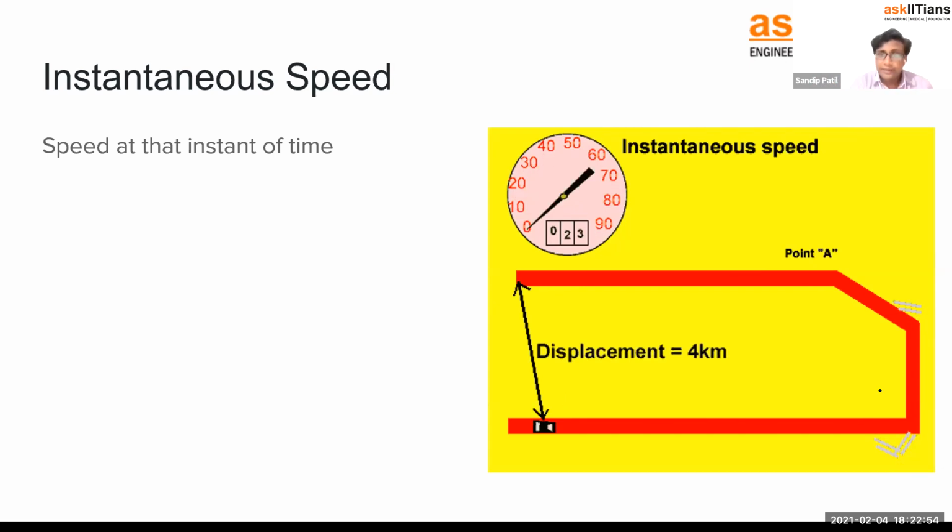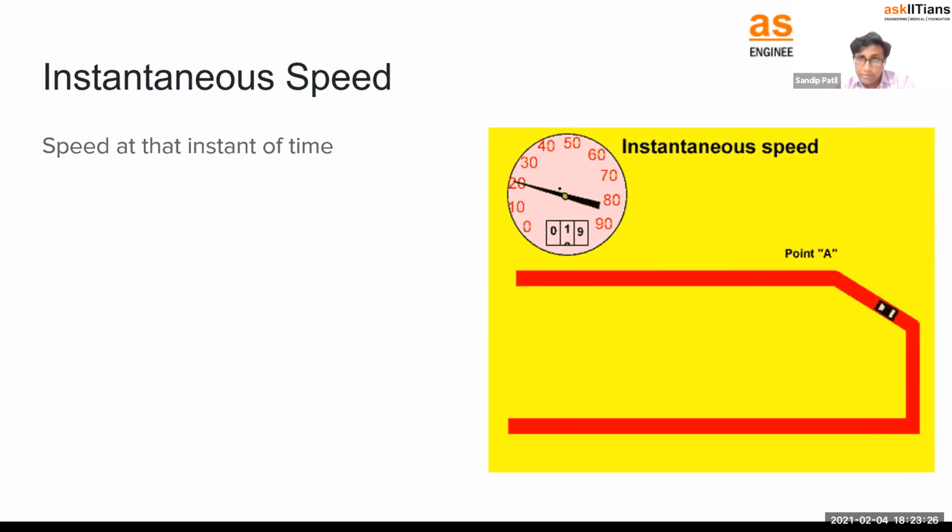Then what is instantaneous speed? Now, when you start the bike or the car from home, obviously you are not going with the same speed, 40, with the indicator only showing 40. You can see it in this animation too. What is happening in this animation? You can see that the indicator is changing its value. Sometimes it was 20 or 23, sometimes 24, 25, like that.